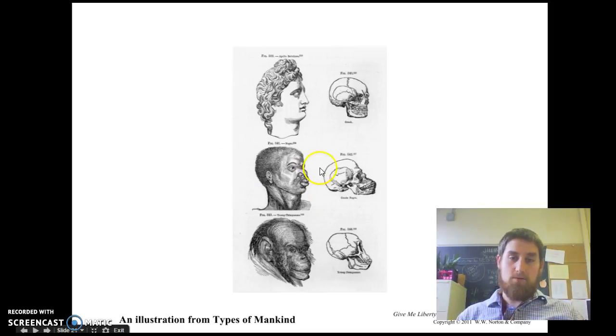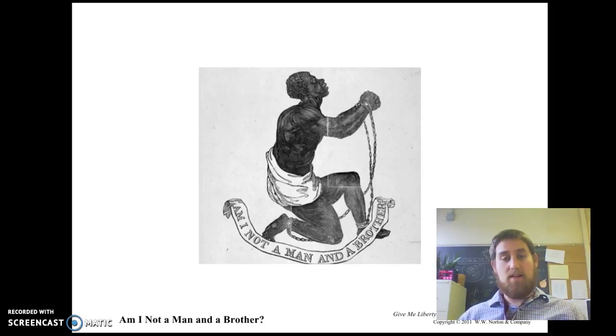Not actually human, but somewhere in between the chimpanzee, which is down here, and the white person. And therefore, they shouldn't be treated equally because they aren't the same race. But of course, it's not true, right? We know that now, that humans are all almost entirely the same, except for the pigment of skin.